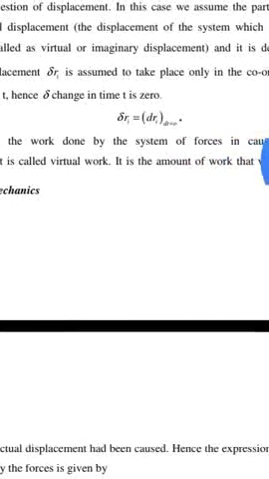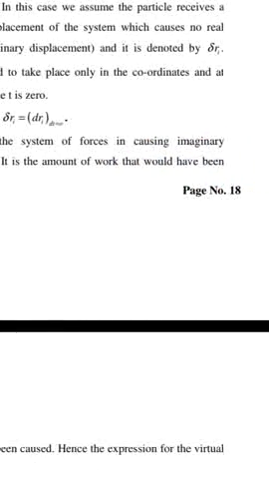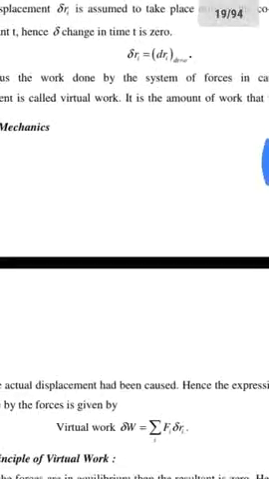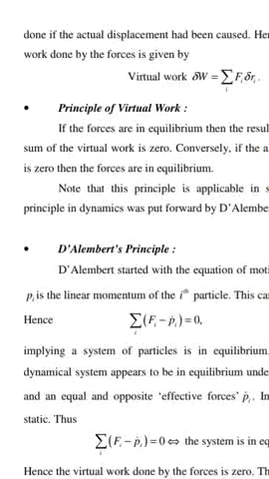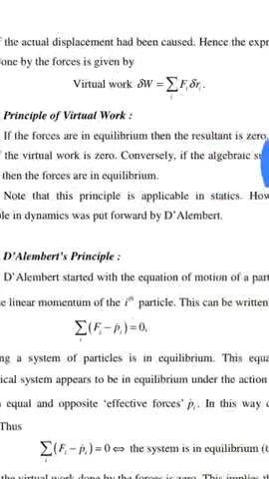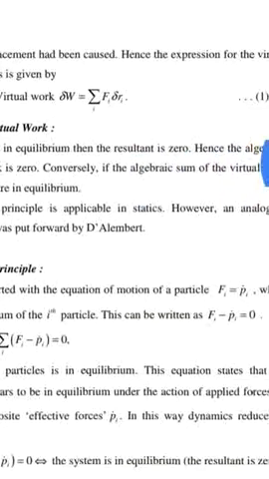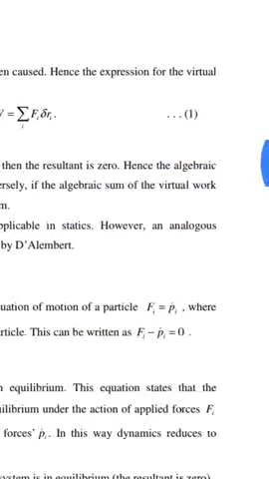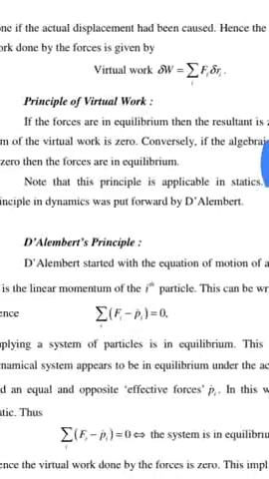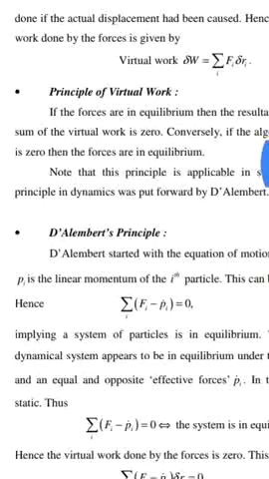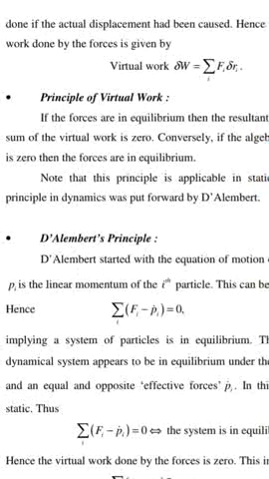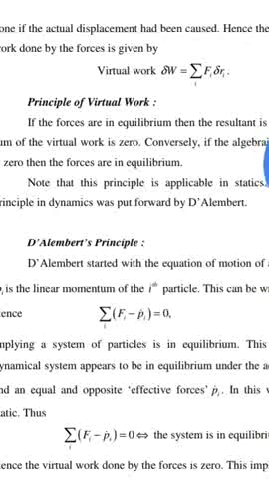It is the amount of work that would have been done if the actual displacement had been caused. Hence the expression for the virtual work done by the forces is given by virtual work delta W is equal to summation of F i delta r i.